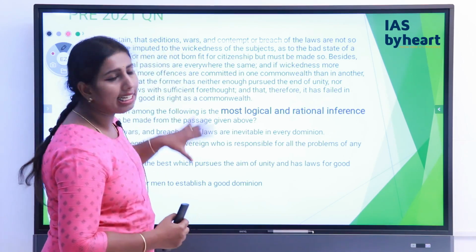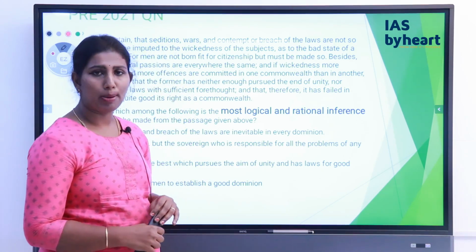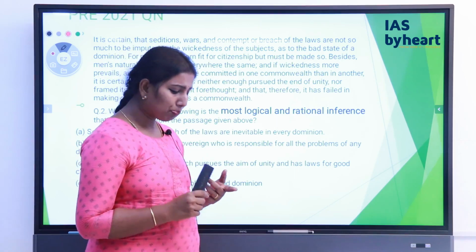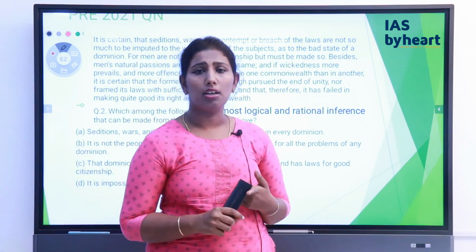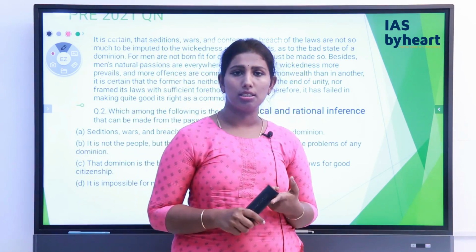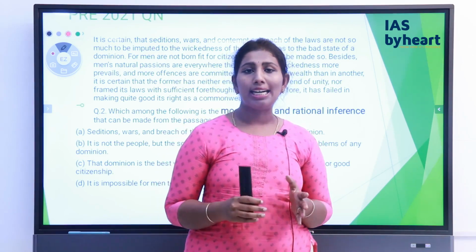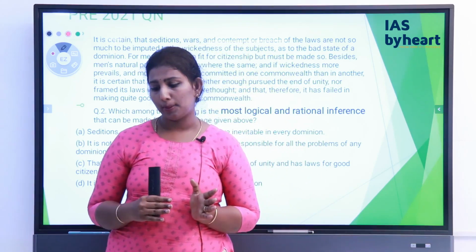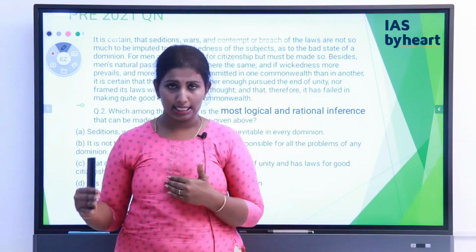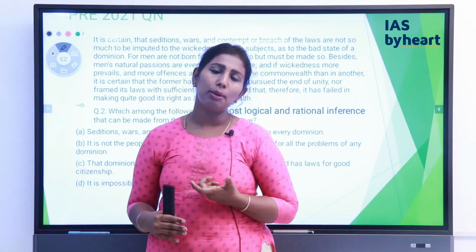So what exactly is given in this passage? It is saying that though there is going to be wickedness among the citizens, though there are going to be some issues normally in citizens, the burden is more on the state to put them on the right path.